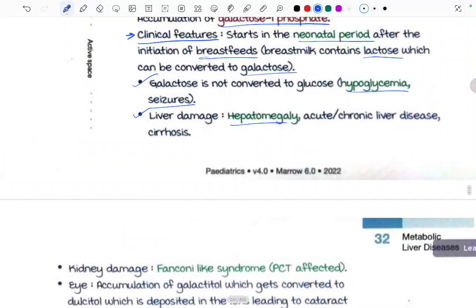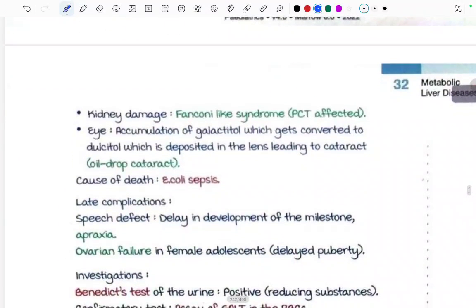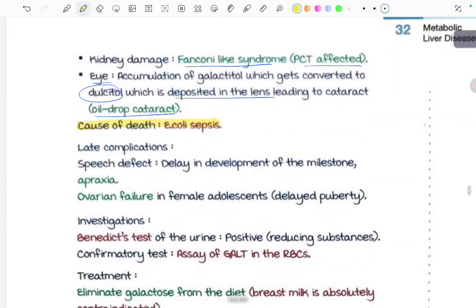Now coming to the kidney, there is also kidney damage, a Fanconi-like syndrome, again the PCT is affected. In the eye there is oil drop cataract. There is accumulation of galactose, which gets converted to dulcitol, which is deposited in the lens, leading to the cataract, called the oil drop cataract. And the most common cause of death is what? E. coli sepsis.